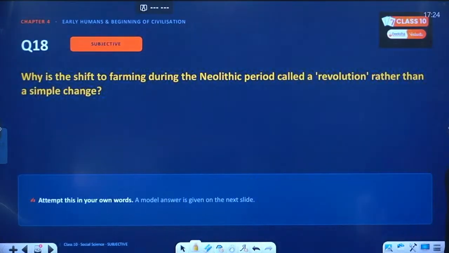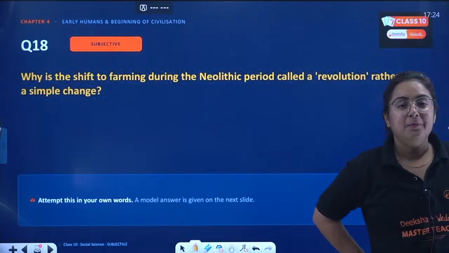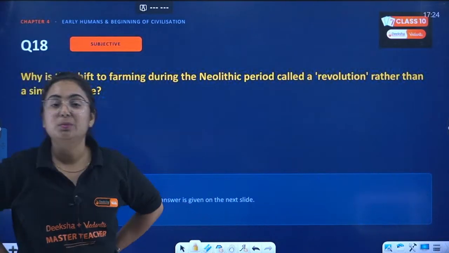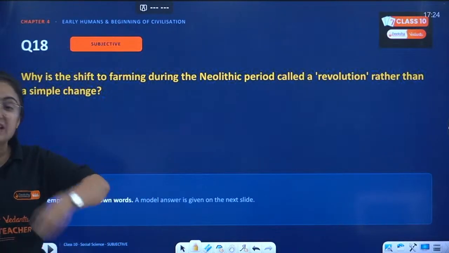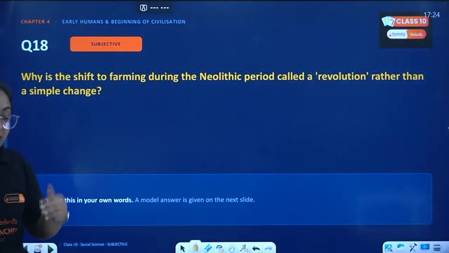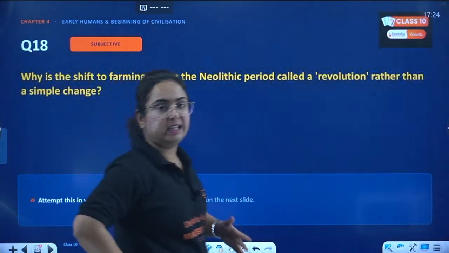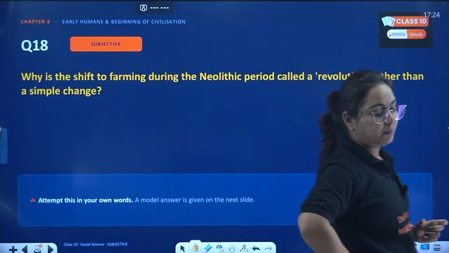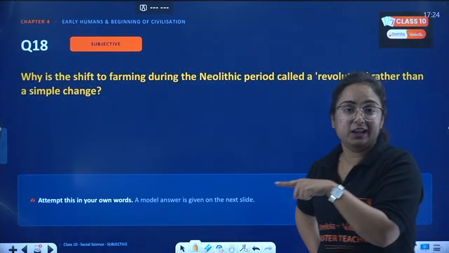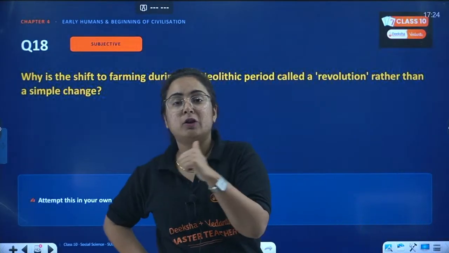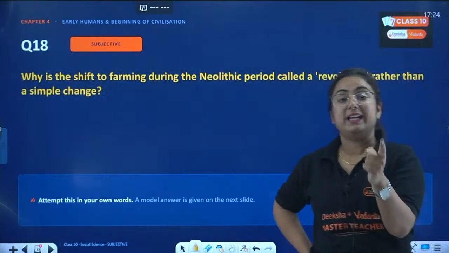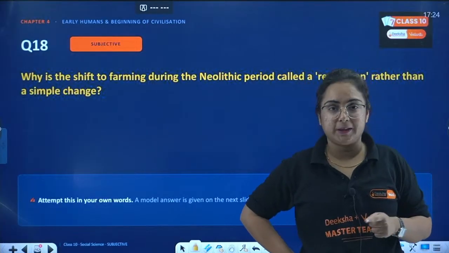How question is this? So beta, because it changed the human life. It changed the human life entirely for the rest of the time, right? Now we can't go back to hunting and gathering, rather we started processing forward. So the new tools made in the Neolithic age were not only for hunting and gathering. Tools were made in a way that helps you in agricultural activity, right?